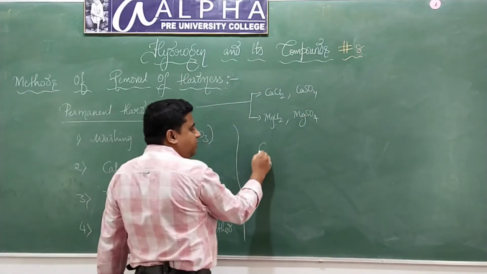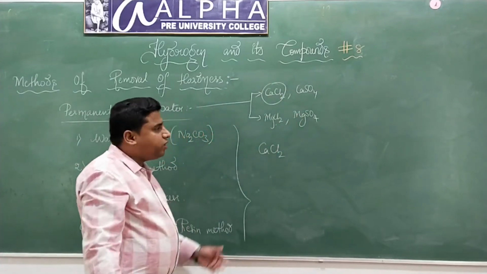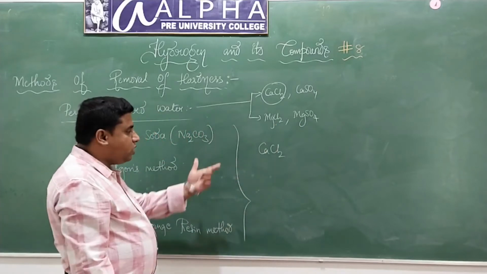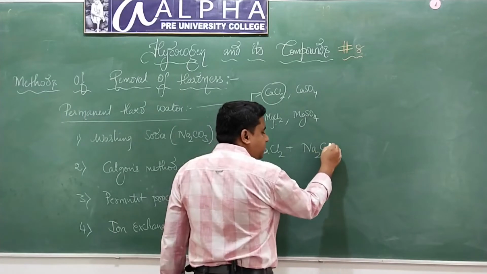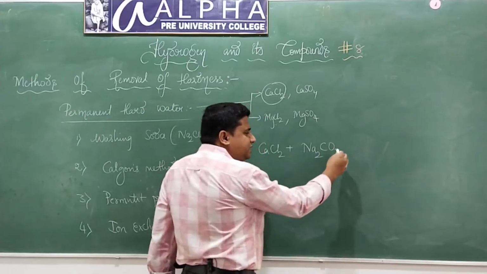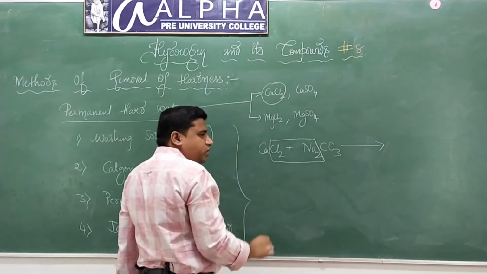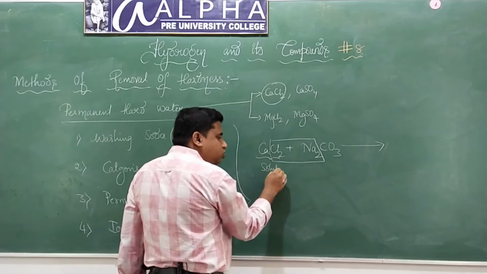Now to this permanent hard water, I'm going to consider this or this, anything is fine, because the same thing will happen with everything. If I treat this with washing soda, that is sodium carbonate, the same phenomenon will take place. It will give rise to 2 molecules of sodium chloride. This was a soluble salt.